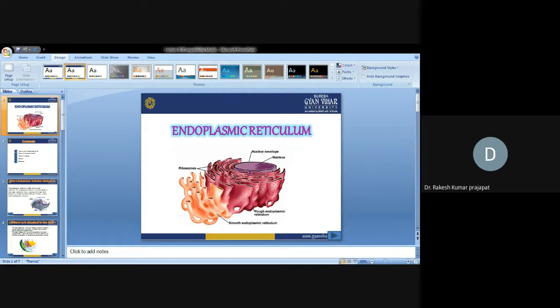The rough endoplasmic reticulum is located around the nucleus in the cells of both plants and animals, and its function is to transport proteins and lipids throughout the cell. The smooth endoplasmic reticulum is connected to the nuclear envelope of the cell in plants and animals. Its primary function is to facilitate the metabolism of carbohydrates and steroids in the cell.